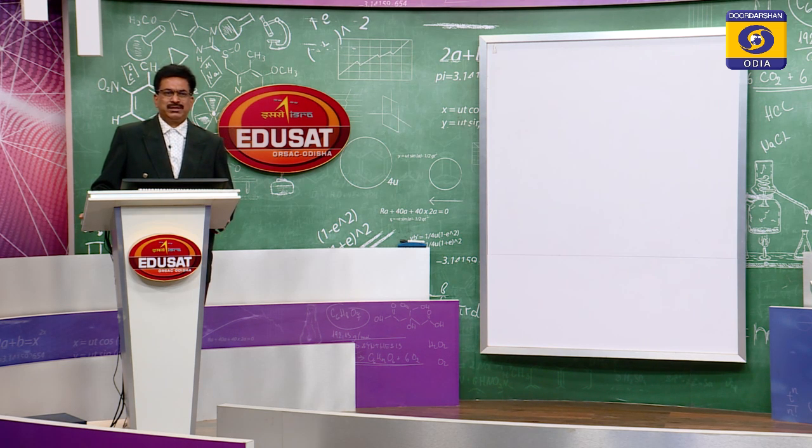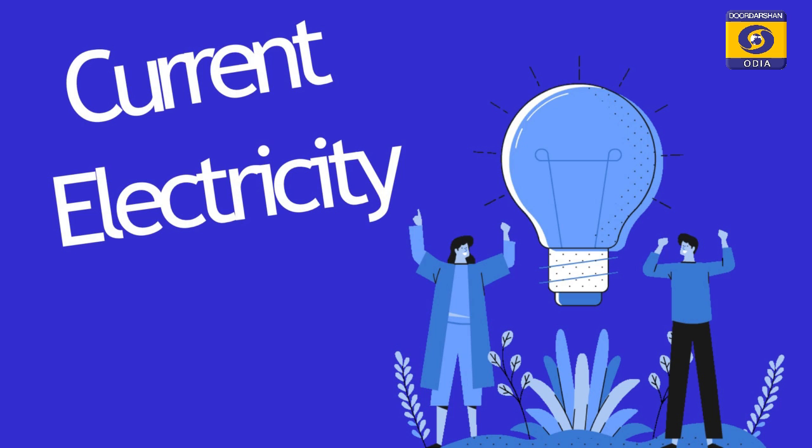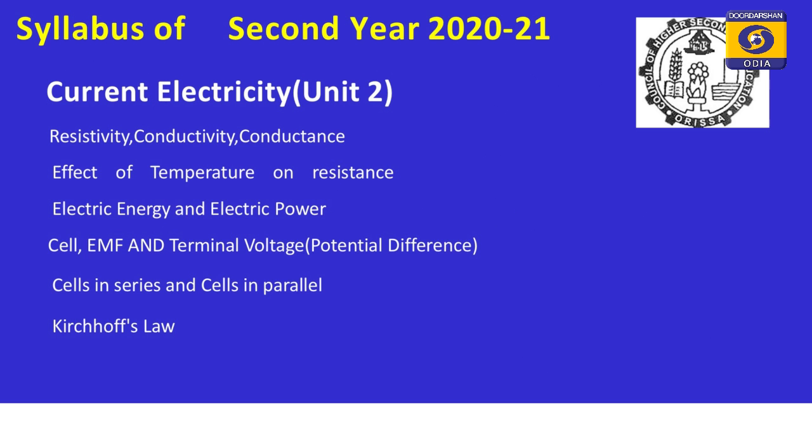Today we are going to discuss one of the interesting and most vital chapters in physics, which is called current electricity. As per the units mentioned by the CHSE in the revised syllabus, Unit 1, that is electrostatics, is already completed for you. So that is electrostatics, and this is current electricity.